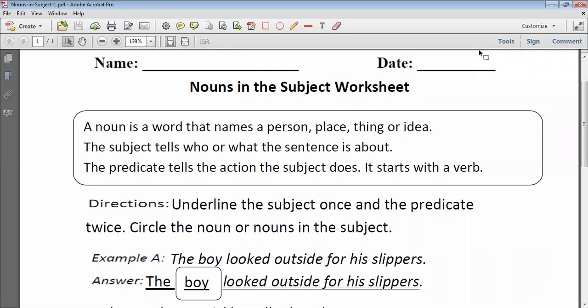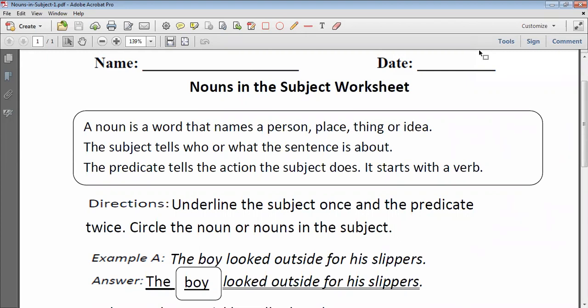So what is a noun? For that is also written that what is subject? Subject tells who or what the sentence is about. Predicate tells the action that the subject does. It starts with a verb. Okay, so this was a hint for you all. Was a help chart for you all, because after many days we are going to solve the exercise.